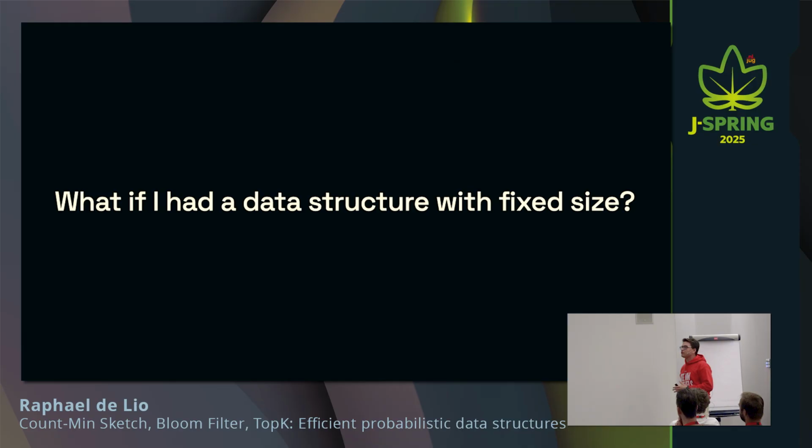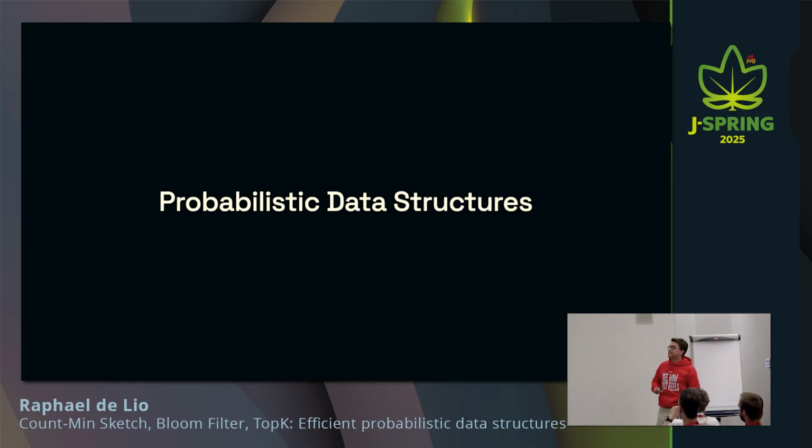So what if I had a data structure with fixed size? So once I initialize this data structure, it never grows in size, right? That's where we have probabilistic data structures. So they're very memory efficient. Once they have been initialized, let's say with 500 kilobytes, they're going to be 500 kilobytes forever.